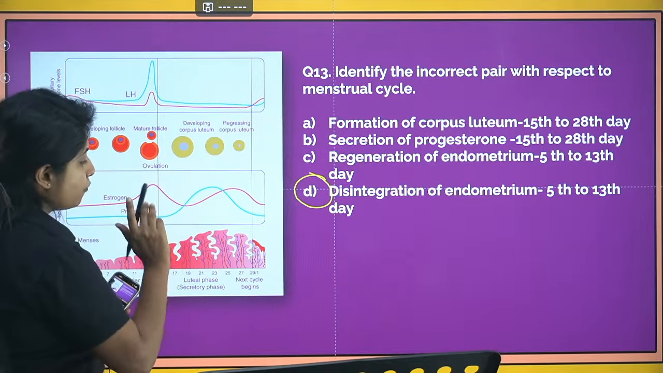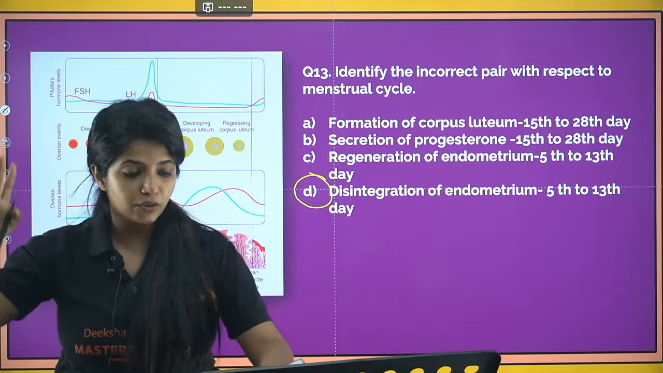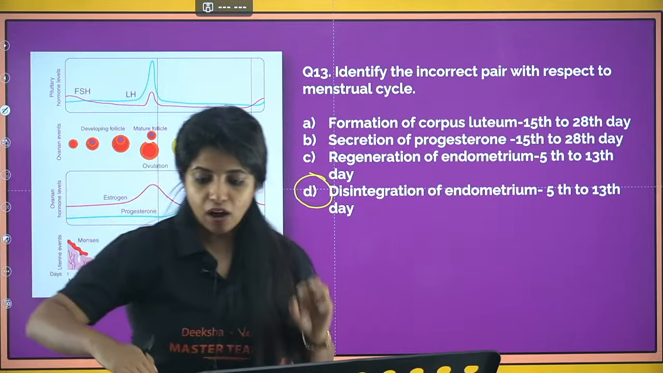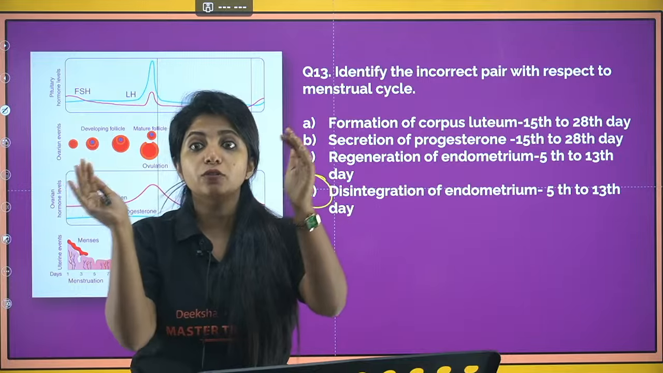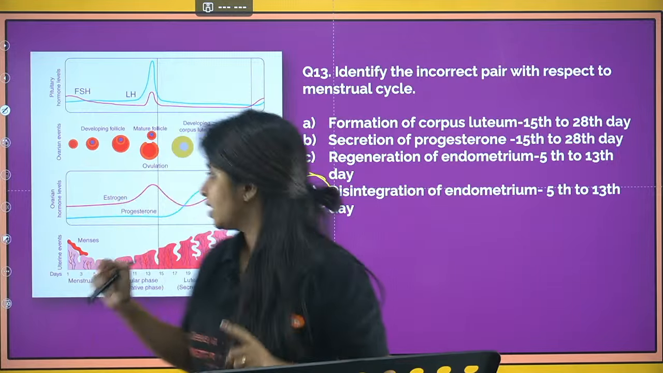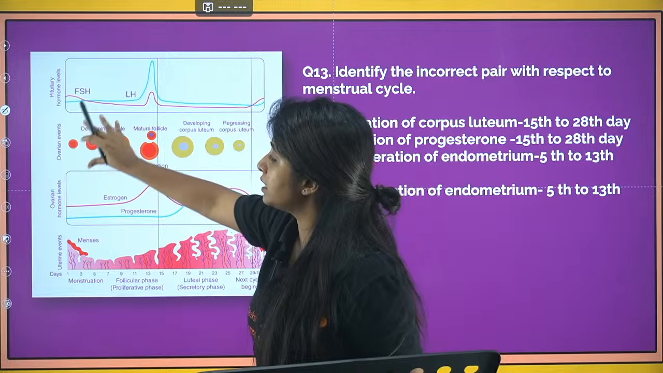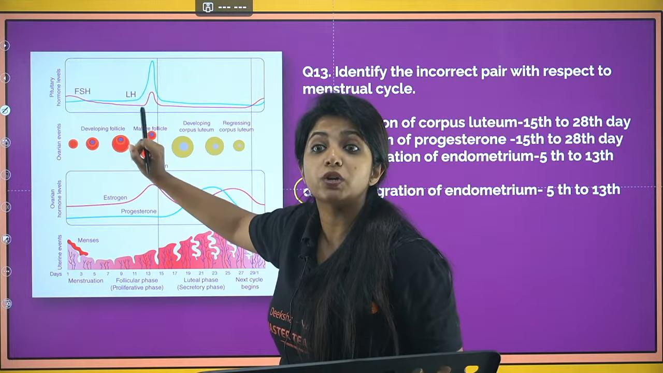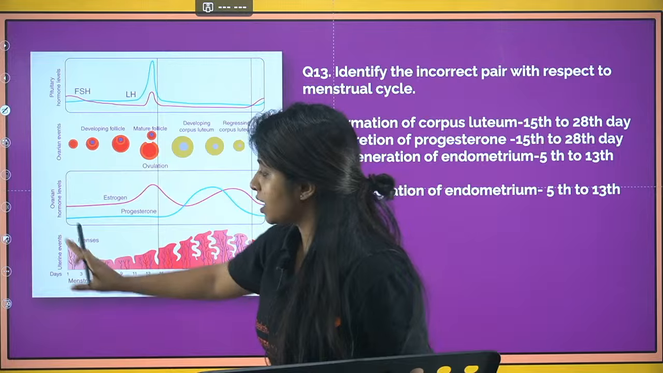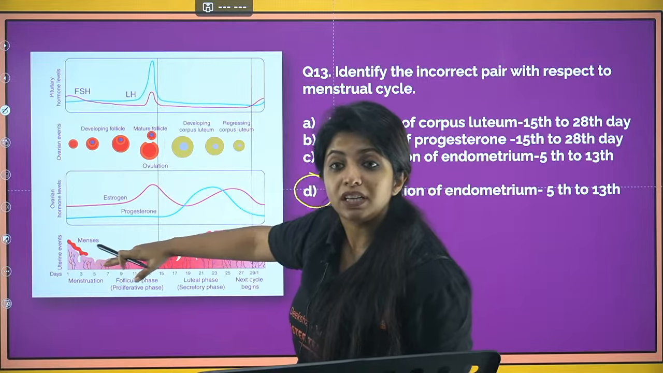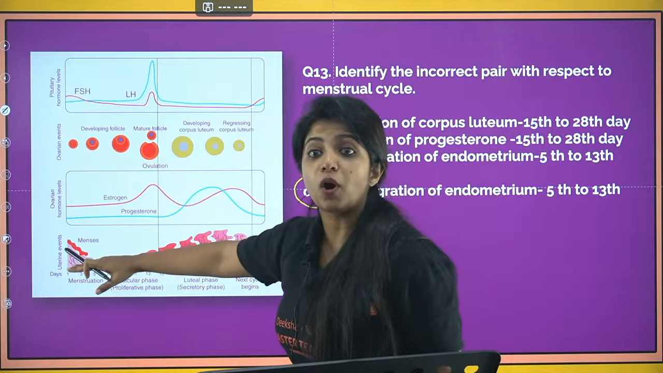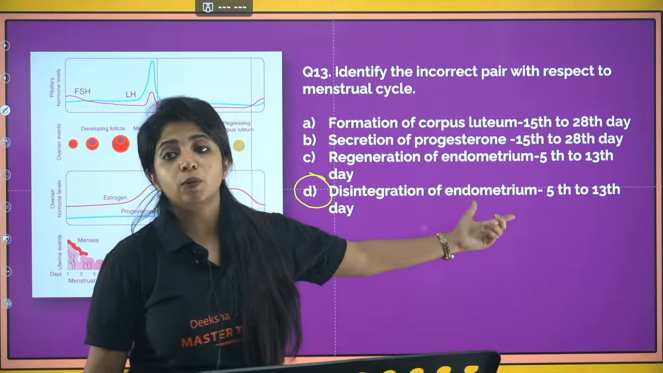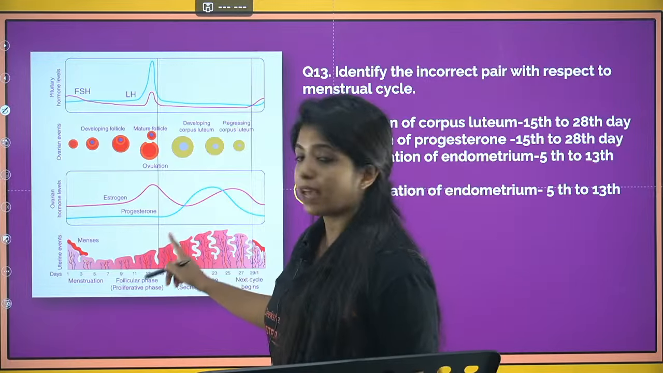Listen to me carefully. From the 1st to 5th day, the endometrium falls down. That's when the menstruation is happening. And now after falling down, what happens? The follicles are going to regenerate under the influence of FSH and LH. When they generate, they will be releasing another hormone known as estrogen. And because of estrogen, the endometrium that just fell down slowly regenerates. So regeneration of endometrium occurs from the 5th to 13th day. And over here it is written disintegration of endometrium occurs. So that is wrong. Regeneration will be happening.